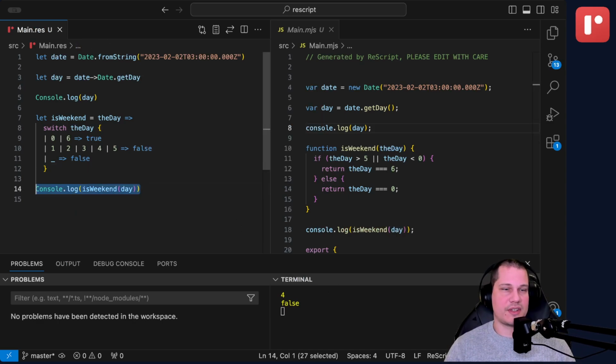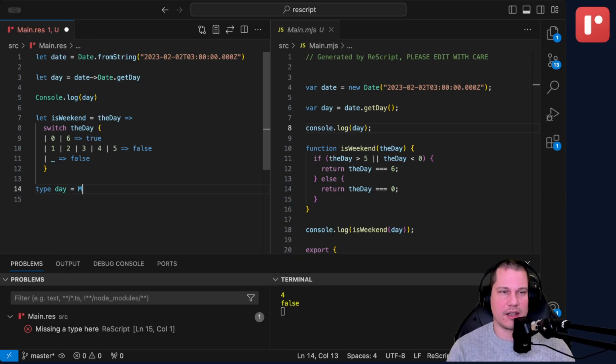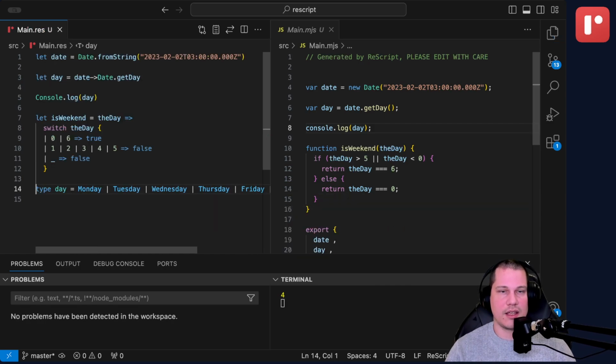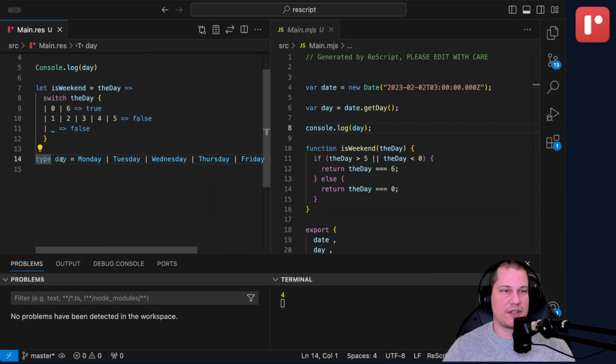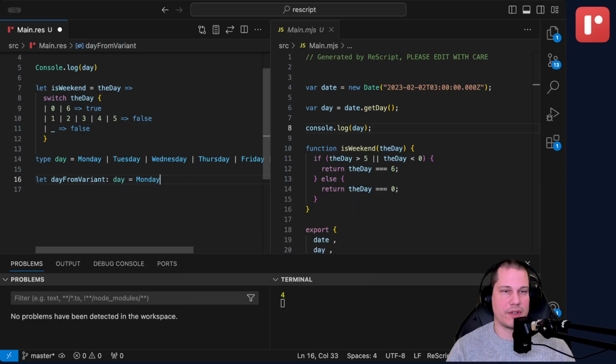But this isn't very ergonomic. What would be good would be to be able to use a variant, like type day: Monday, Tuesday, Wednesday, Thursday, Friday, Saturday, or Sunday. This would be much, much easier to work with, right? We have all of the days here. If we use this new type to create a day, day equals Monday, for instance,